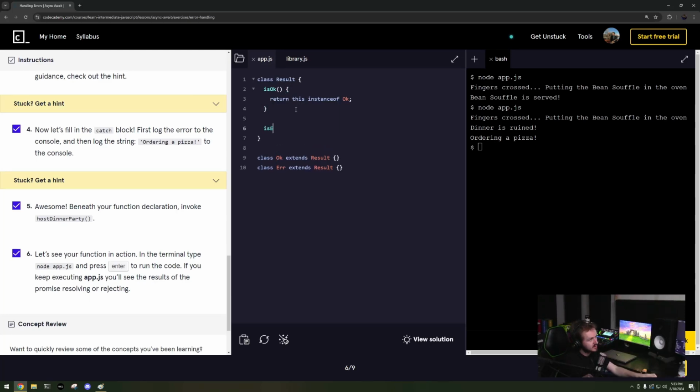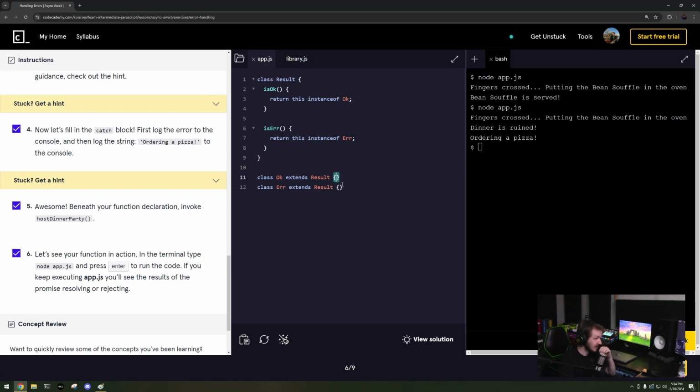Okay, and then isError returns this instanceof Error. I'm also going to include an unwrap, return, and then if this.isOk, return. Oh wait, actually no, I can't do that.